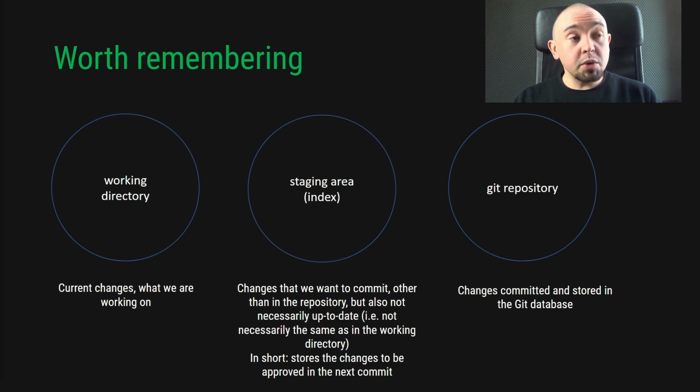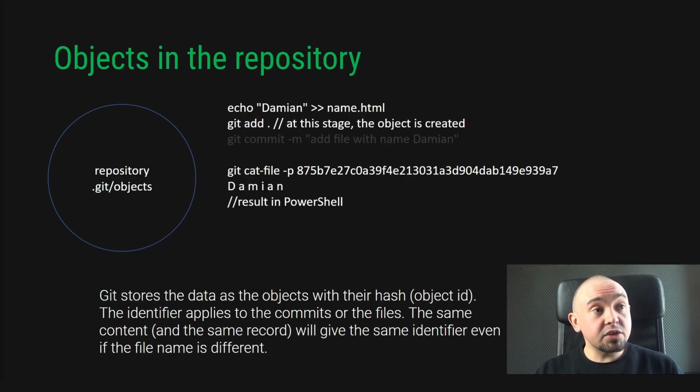In the repository, we have the changes committed and stored in the Git database. As you know, Git stores the project data as the objects. For example, you can create a file with my name, and when executing the git add command, an object containing the information about this file will be created in your repository. Even before the commit, every file tracked by Git must be saved as an object. Later, you can review the content of this object and you will see this effect if you created this file in PowerShell, because bash and git bash may encode saved objects differently.